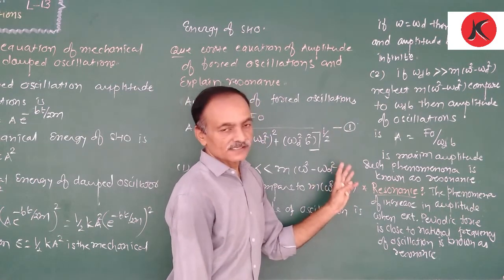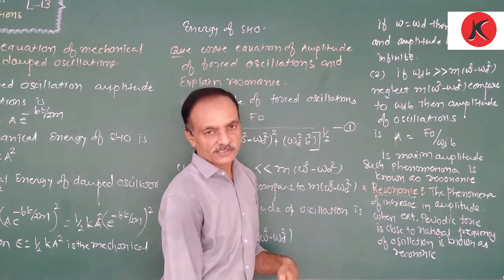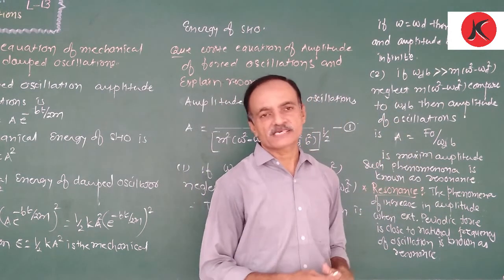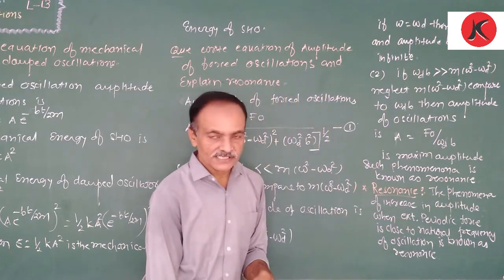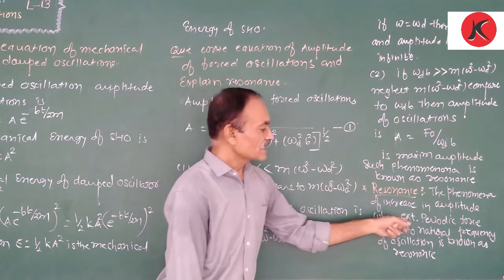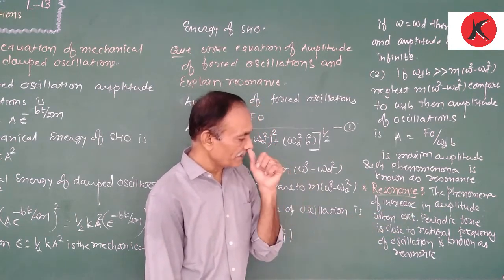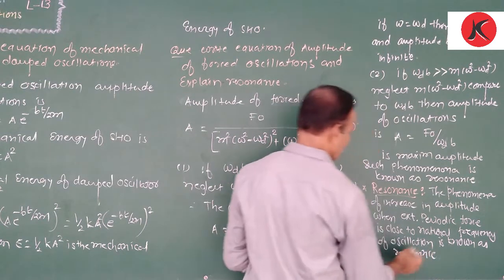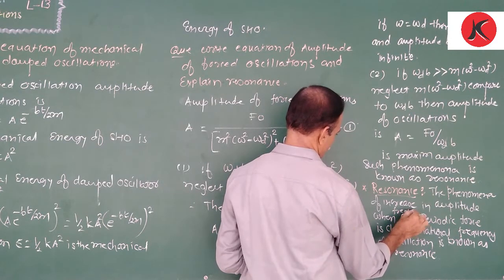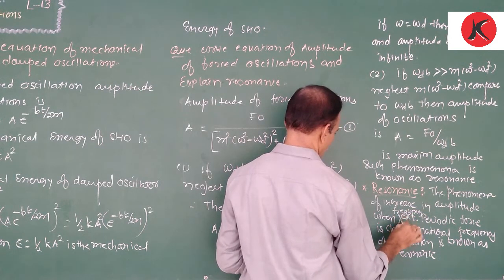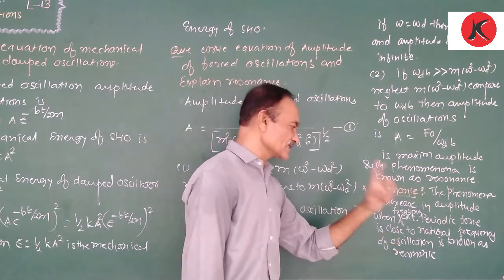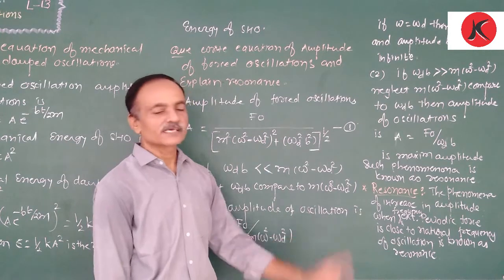So this amplitude is maximum. As a result, such a phenomenon occurs as resonance, because in this condition the amplitude of the oscillation becomes maximum. Now, what is the definition of resonance? The phenomenon of increasing amplitude when the frequency of the external periodic force is close to the natural frequency of oscillation is known as resonance.